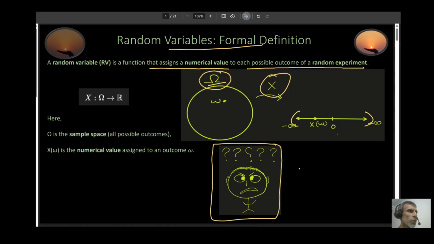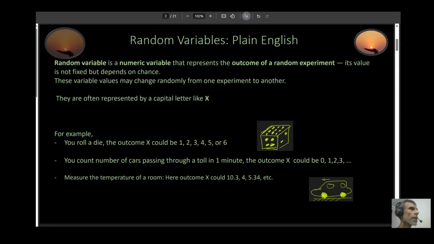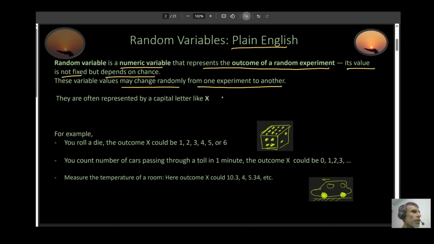Here, I will explain what a random variable is through examples. Random variable, plain English: it is a numeric variable that represents the outcome of a random experiment. Its value is not fixed but depends on chance. These variables may change randomly from one experiment to another. And generally, you use the capital letter X to denote a random variable.